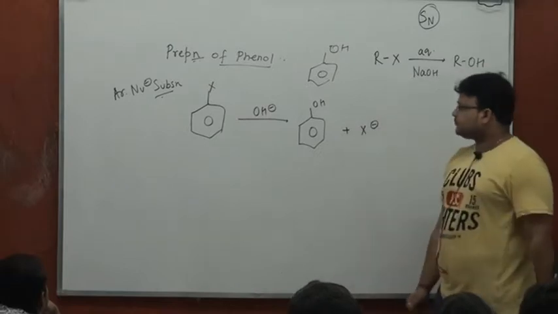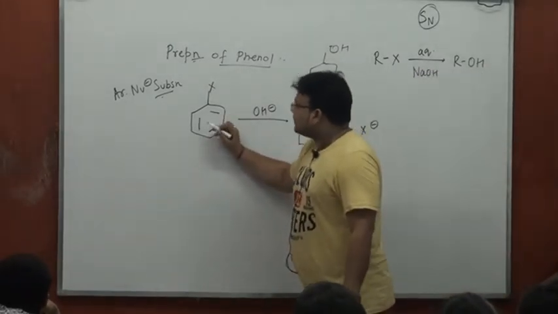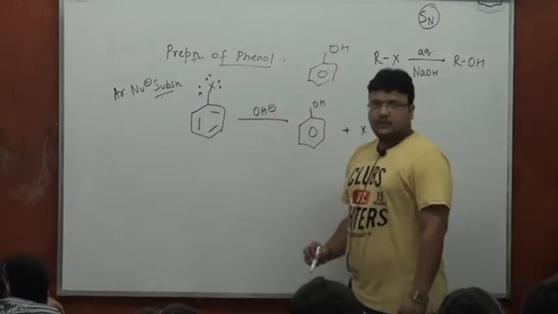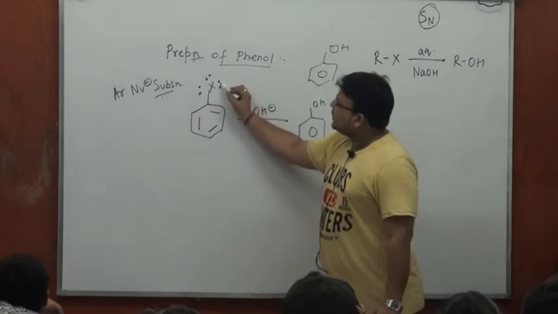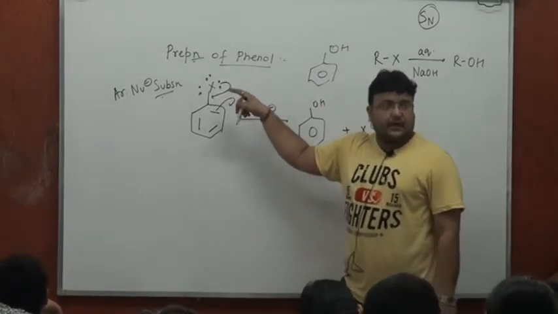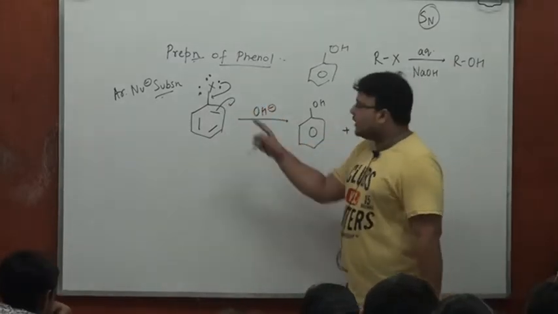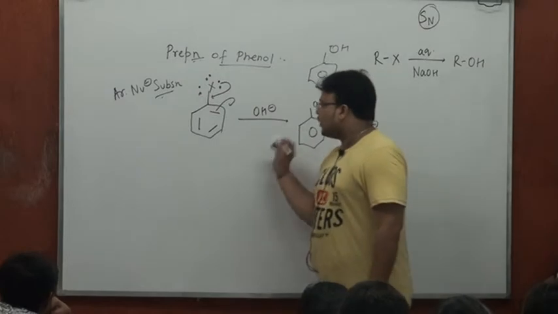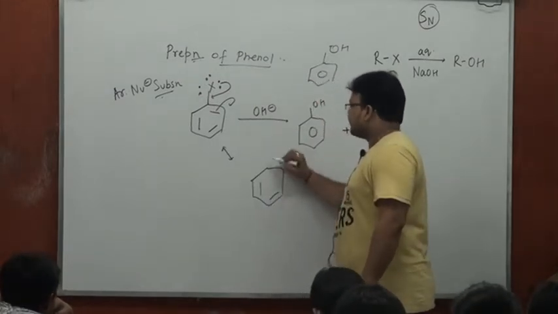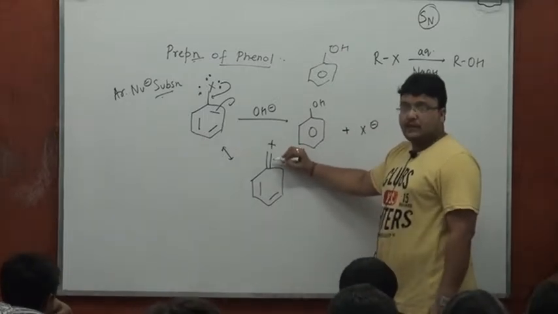Reason being, in this case, the lone pairs of the halogen, plus R effect, this lone pair would resonate with the pi density in the ring. And while drawing the various resonating structures, we are going to arrive at structures where carbon and halogen will be bearing a double bond.